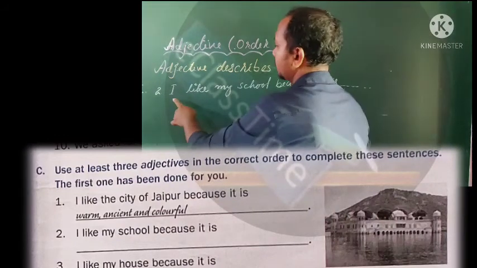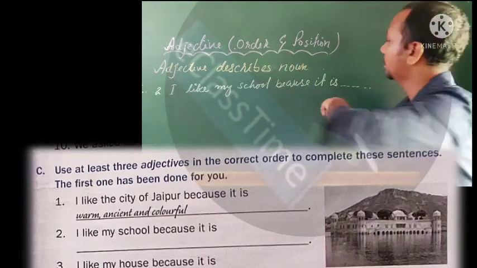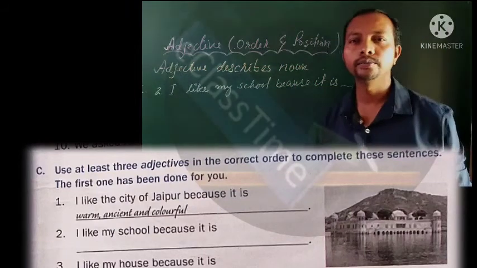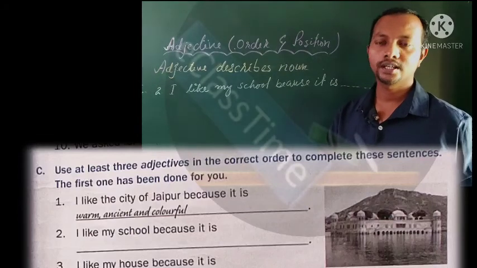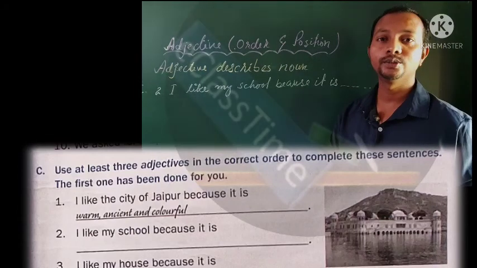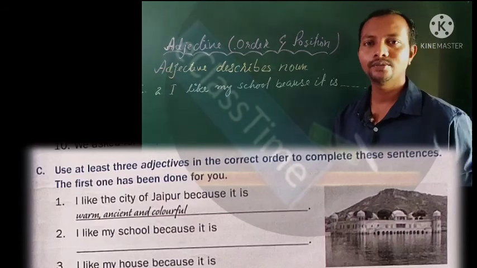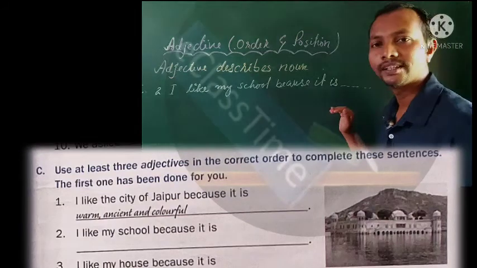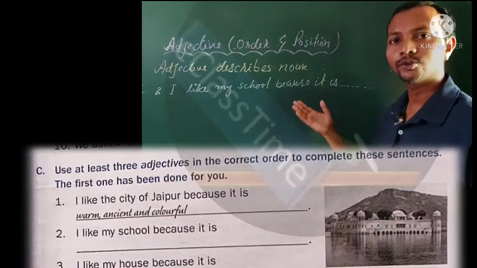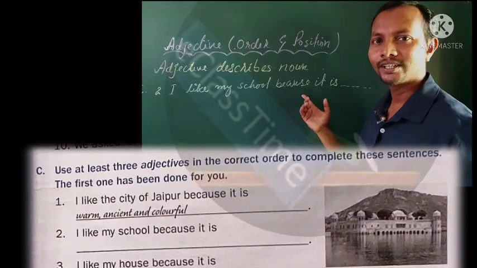So the second one is, I like my school because it is. Why do I like? Do you like your school? If you like, well and good. Otherwise also you will have to like your school, okay dear friends. Now for what reason do you like your school?